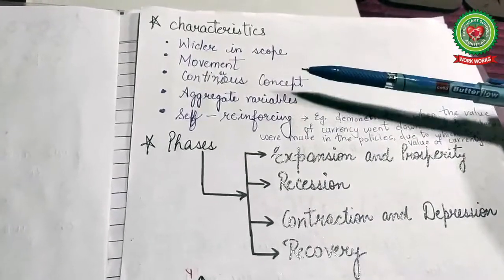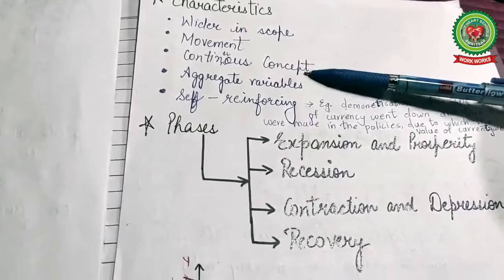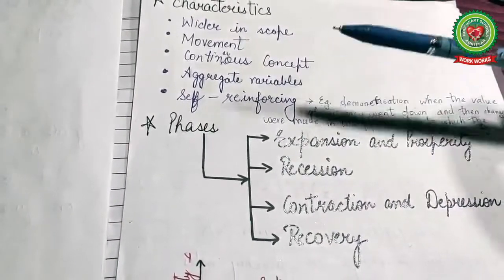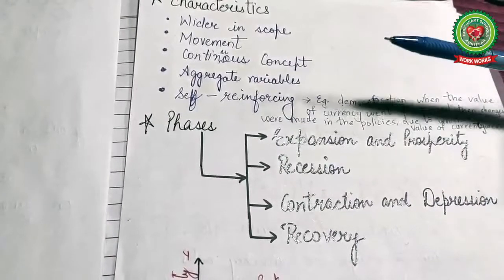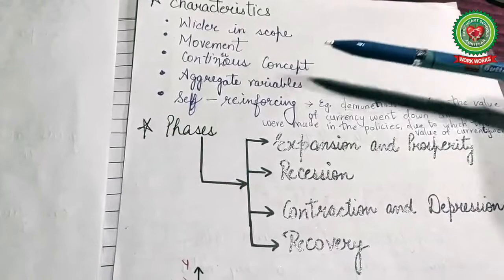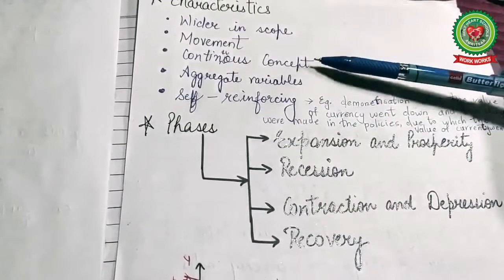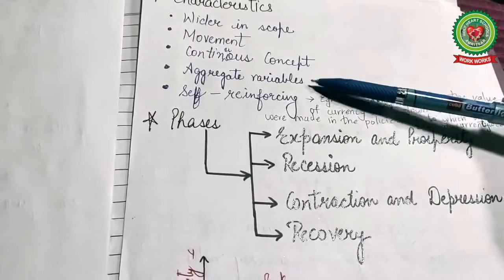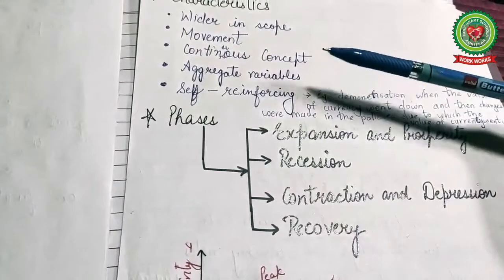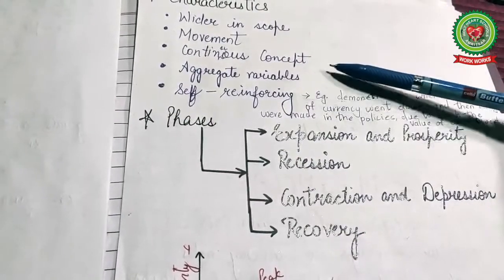Next our concept is continuous concept. Business cycle tends to occur again and again. Maybe the time period is 2 to 3 years or maybe 6 to 8 years. But it depends upon time and it is a continuous concept. Next one is the aggregate variables. Aggregate variables include the output, income, employment and the prices.